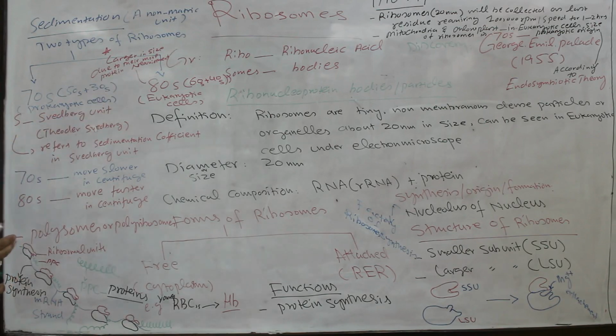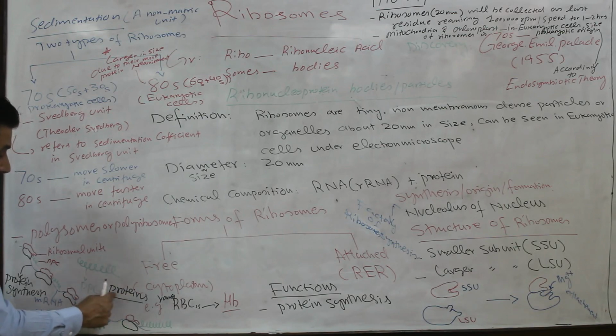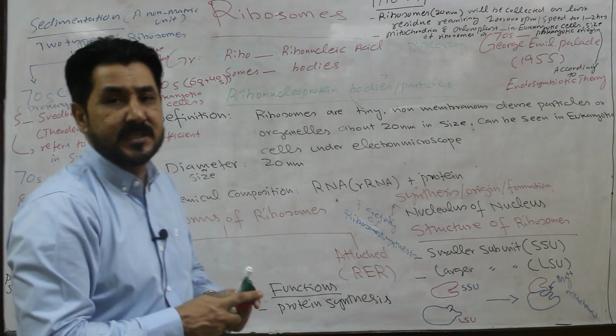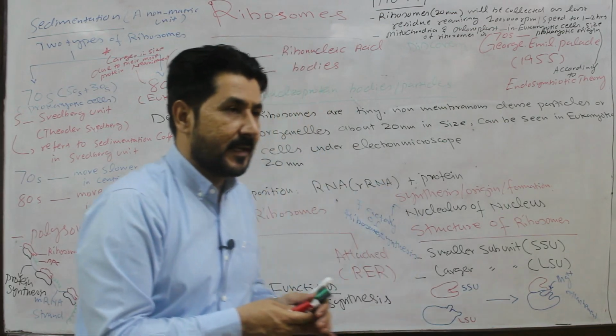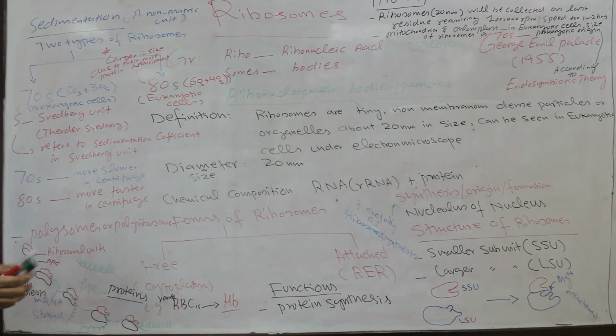because ribosomes are the factory of protein synthesis. So specific polypeptide chains are synthesized when many ribosomes are attached with the messenger RNA strand. So polypeptide chain synthesis occurs, and finally these polypeptide chains are used in the formation of different kinds of protein, because protein synthesis is a vital process. It is a long, important process which occurs inside the living cell, both in the prokaryotic cell and eukaryotic cell.